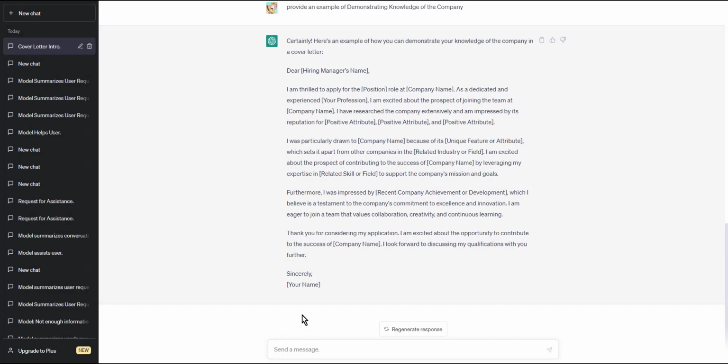Step 4. Close with a strong call to action. The closing is your chance to leave a lasting impression on the hiring manager. You want to reiterate your interest in the position and thank the hiring manager for their time and consideration.